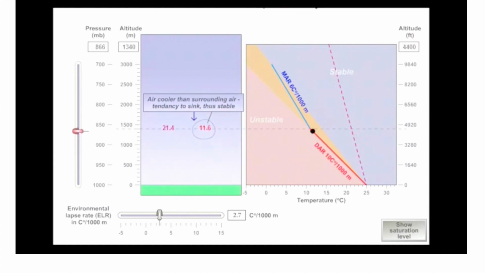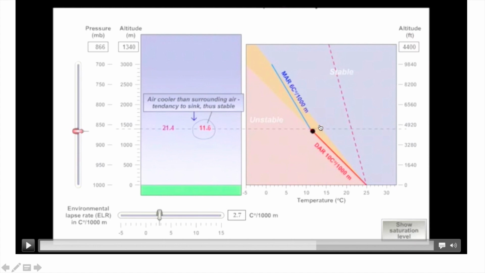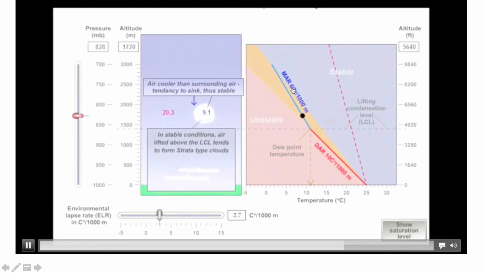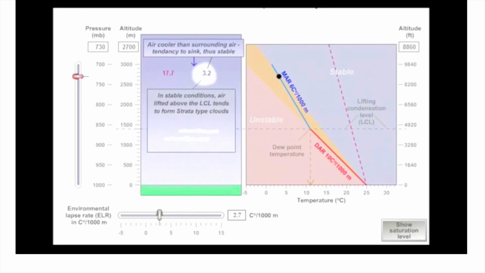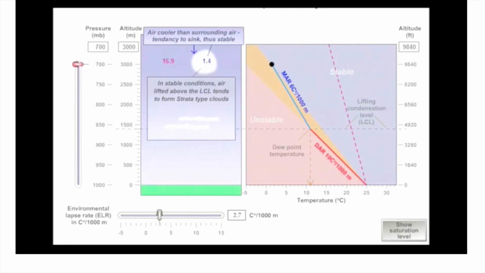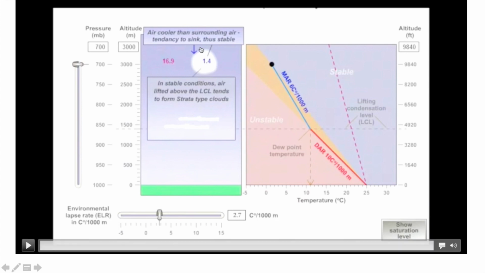Then finally we reach a condition where we have wet adiabatic changes. Now it is above the LCL, so it will tend to form strata type of clouds. Stratus clouds will develop in this case. It has a tendency to sink again. Why? Because temperature is less than the surrounding. So I hope this is clear to you.